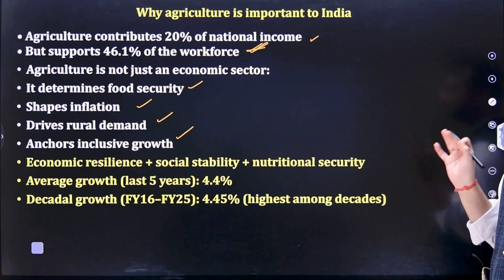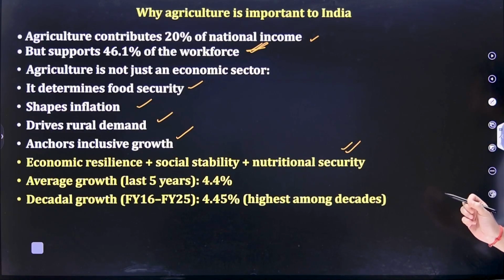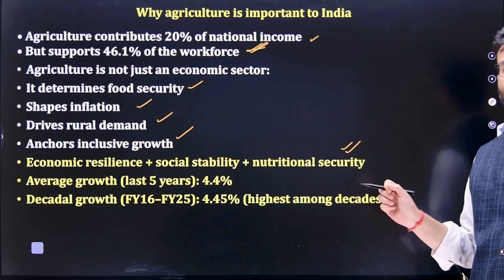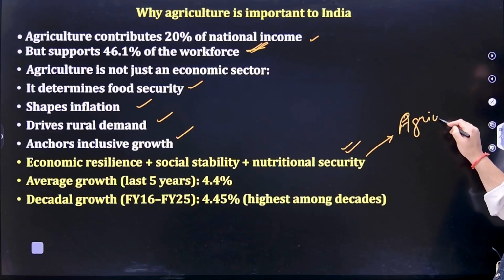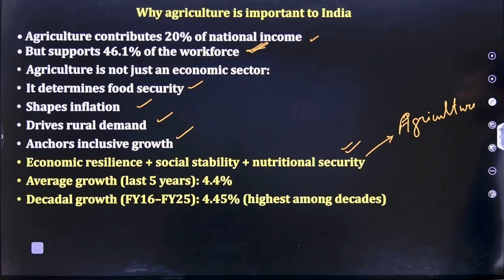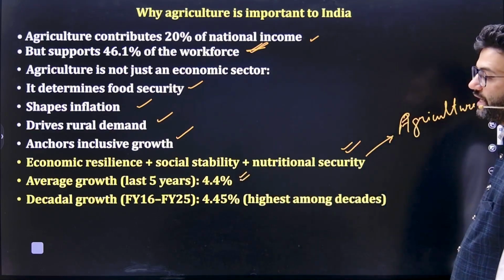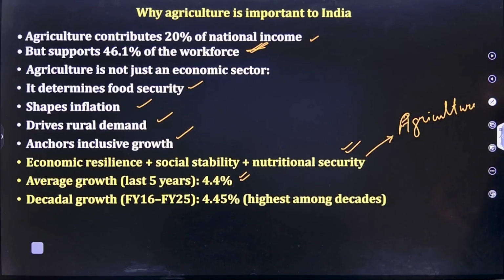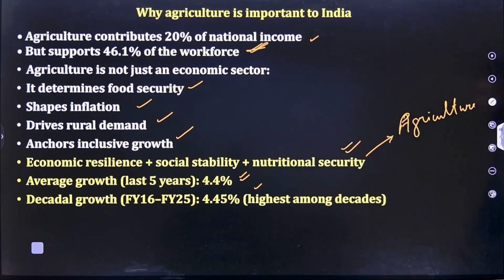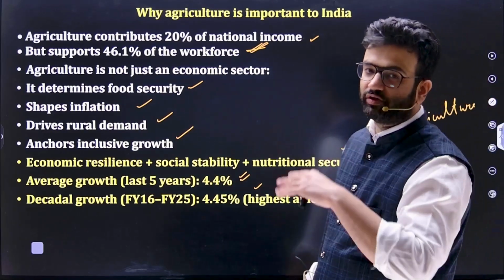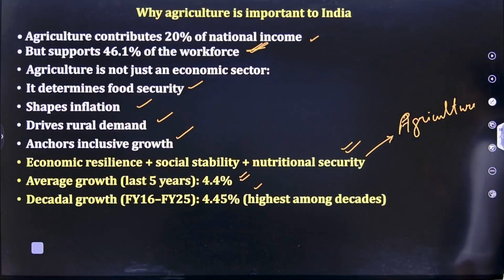So economic resilience plus social stability plus nutritional security, you can use this line as well, is all possible because of agriculture. So agriculture helps in all of these factors. Then average growth: over the last 5 years the average growth is around 4.4%, whereas the decadal growth from 2016 till financial year 2025 is around 4.45%, highest among the decades. So this particular slide is very important. You can directly use these lines in your mains GS paper 3 if any question comes from the agriculture part.